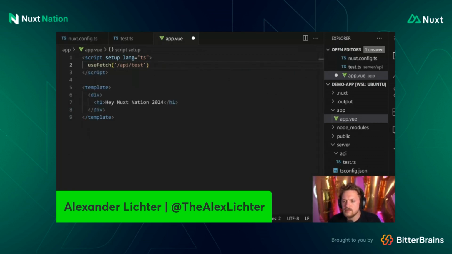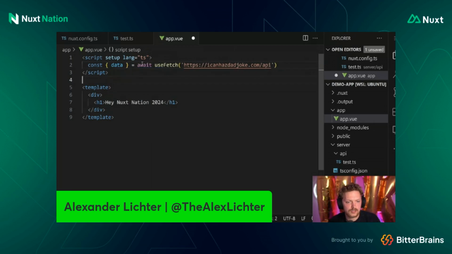And as a third-party API, a good choice would be something like the icanhazdadjoke API. It's a very lovely API that I commonly use for testing these things. So what we can do is just say icanhazdadjoke.com is what we use. We copy that over here, and we say, okay, let's fetch that. We have some data. Well, we can await that if we feel like. We wouldn't need to, but in this case, we can just do that and put it in here, right?